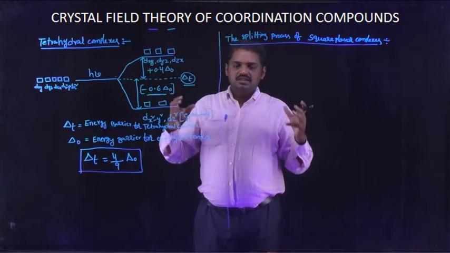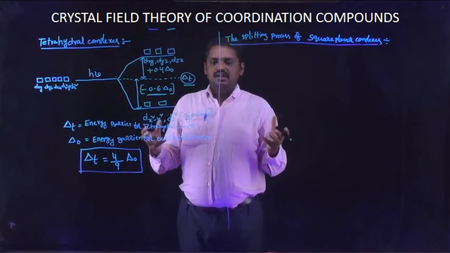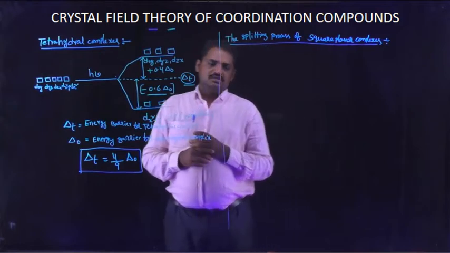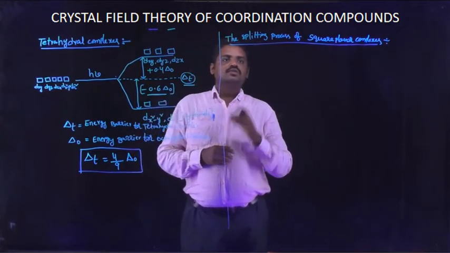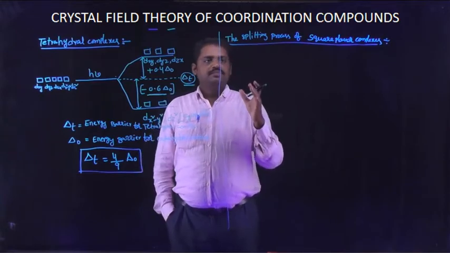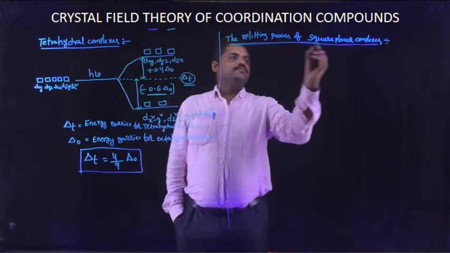This difference was already explained in previous classes. Today I discuss the splitting process of